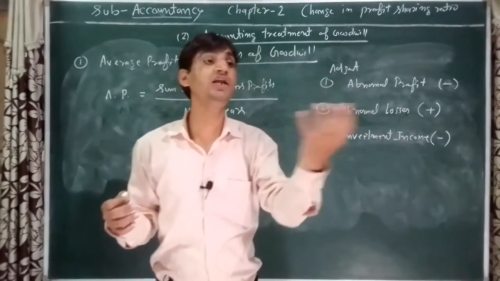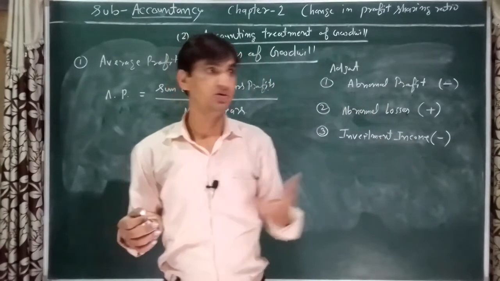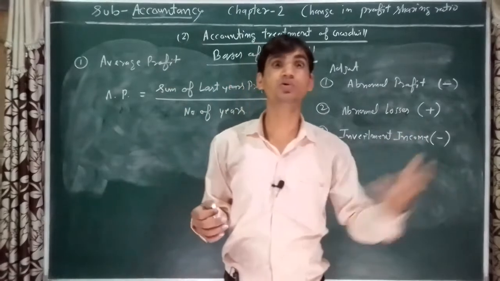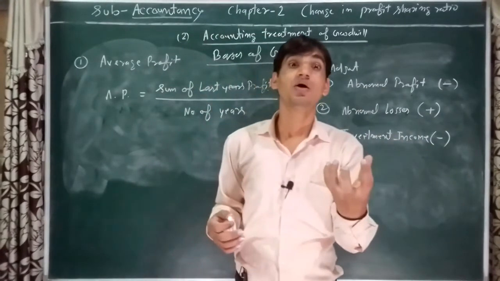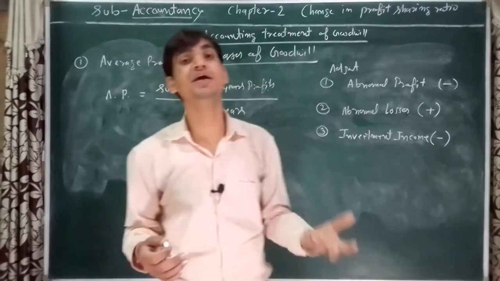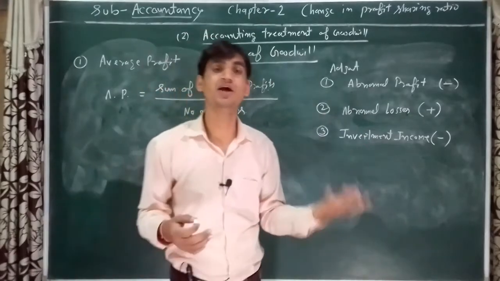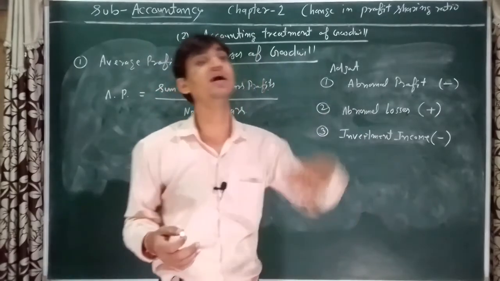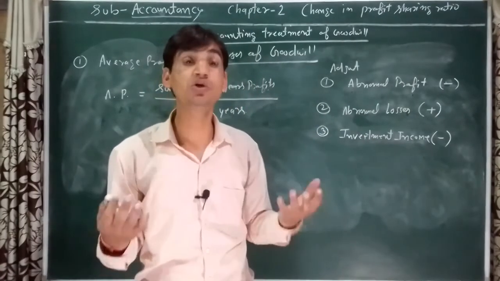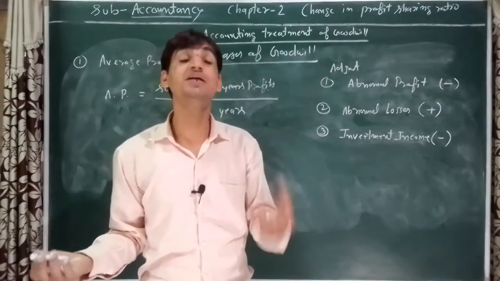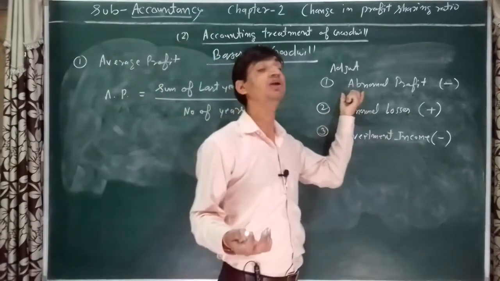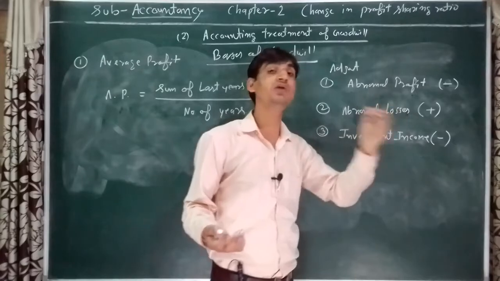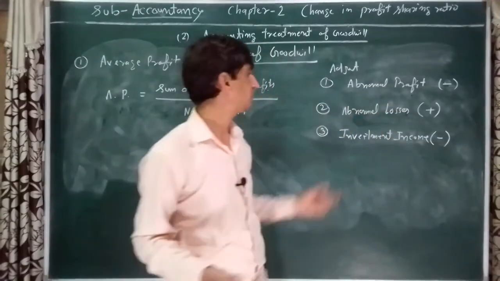If you win any lottery of 50 lakh, 1 crore, 2 crore, 5 crore, or any other, that is not your business operating activity, it will be treated as abnormal profit for you all. So it will be deducted from the relevant year's profit.